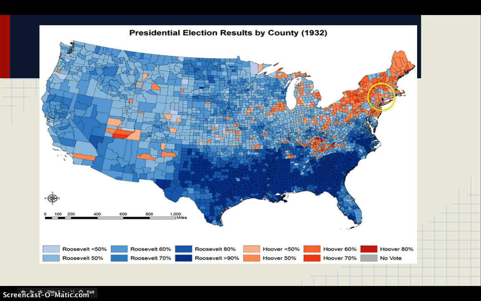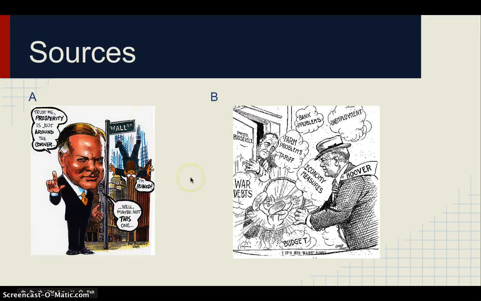Here we can see that the red states are the ones who voted for Hoover, and the blue states were the ones who voted for FDR. Now, sources. In this source, we can see the famous phrase of Hoover, "Trust me, prosperity is just around the corner." This source is criticizing him, just as he was criticized at that time, because he believed that everything was going to get back to normal if he just left it as it was.